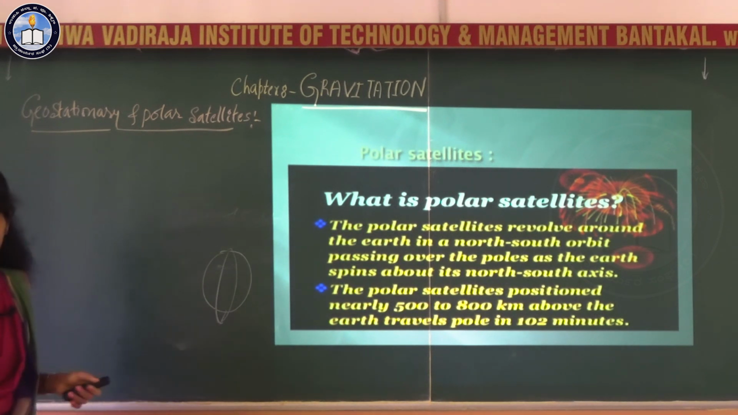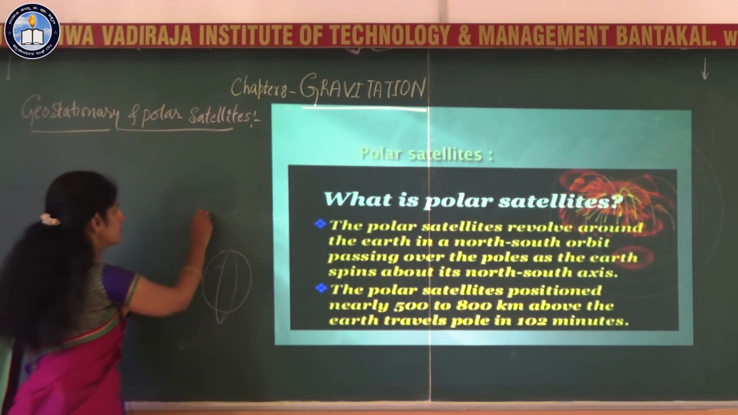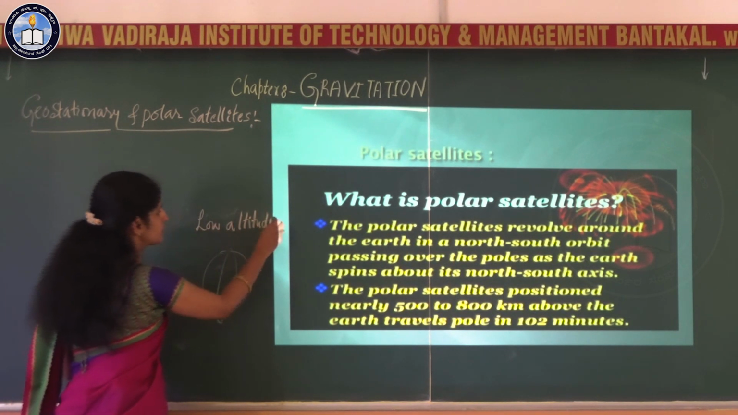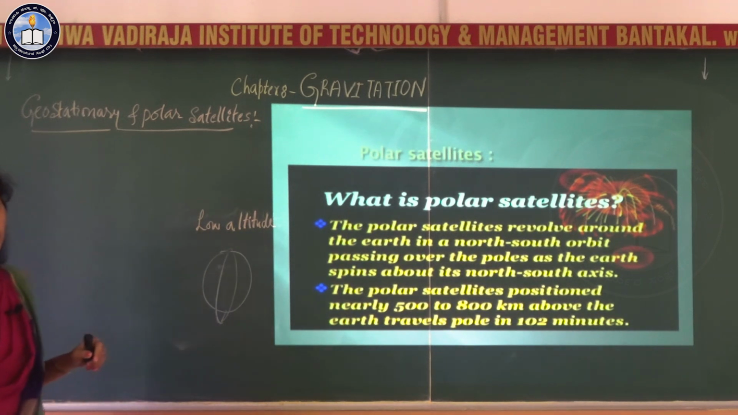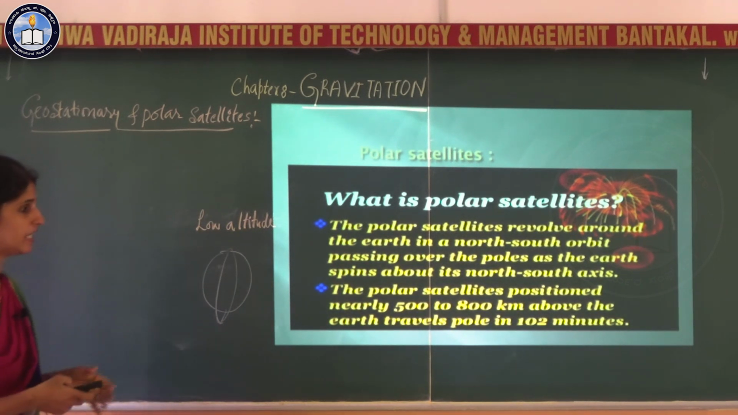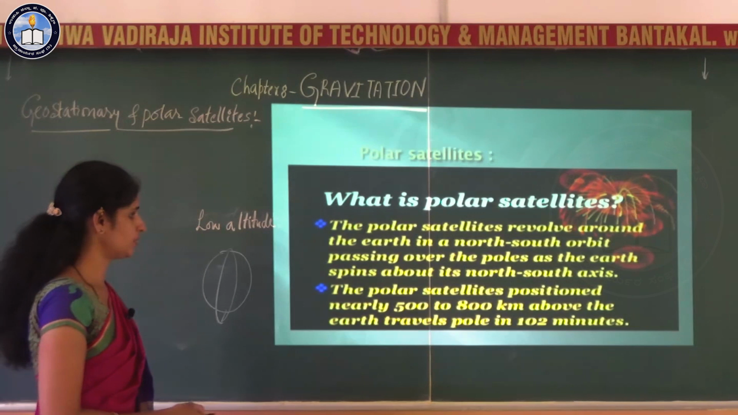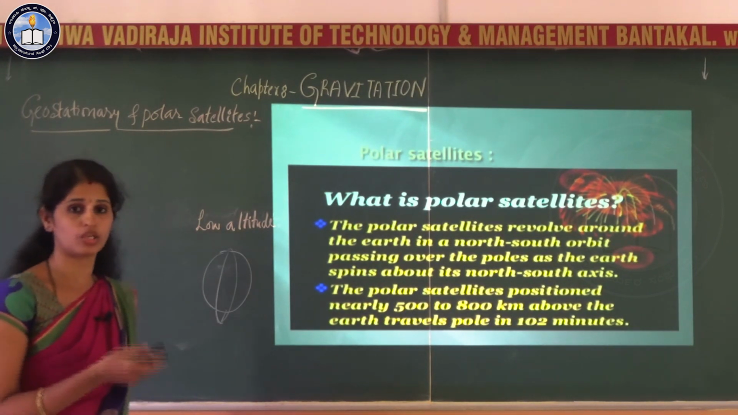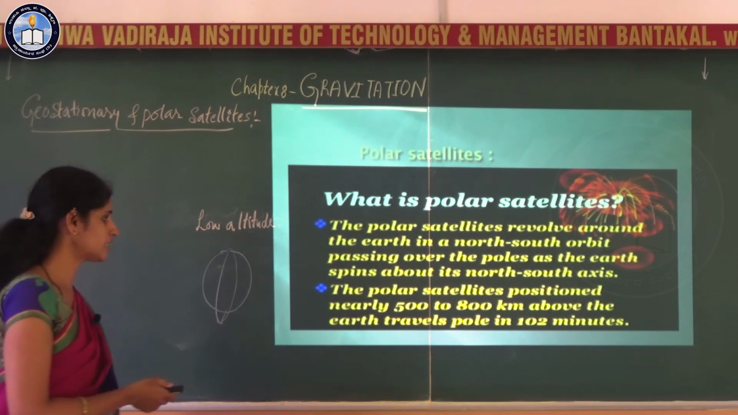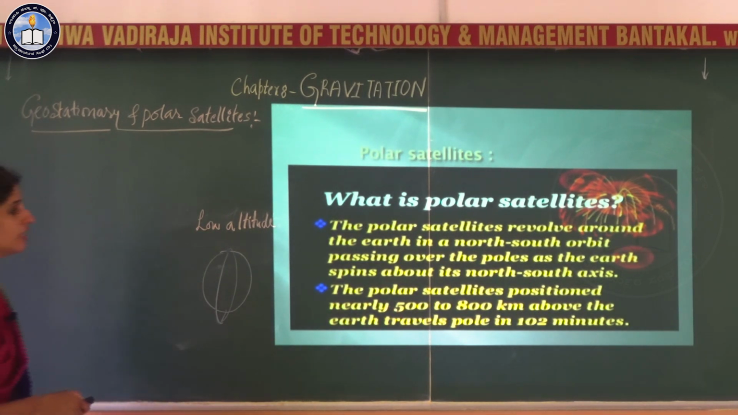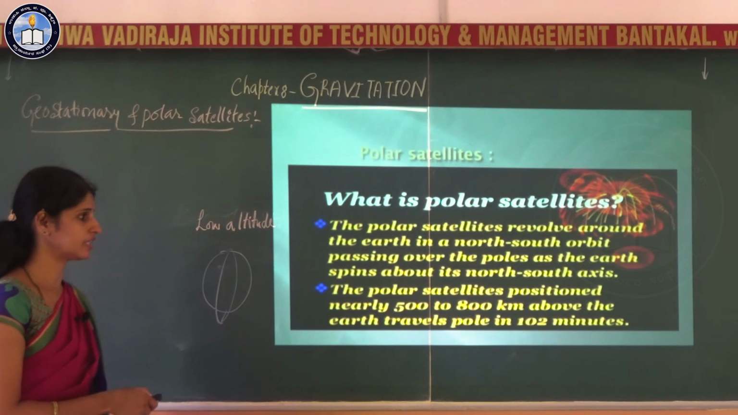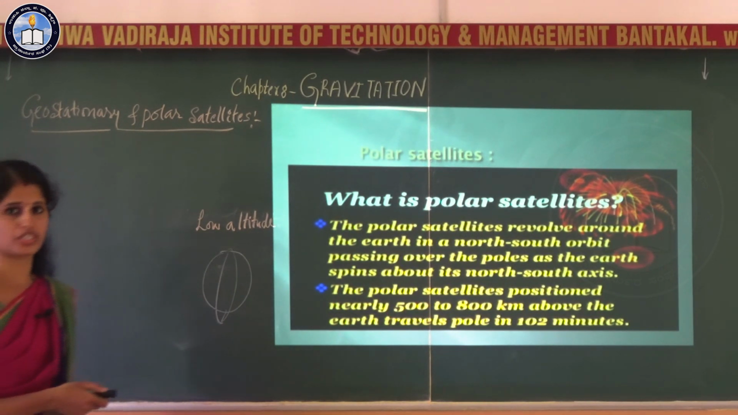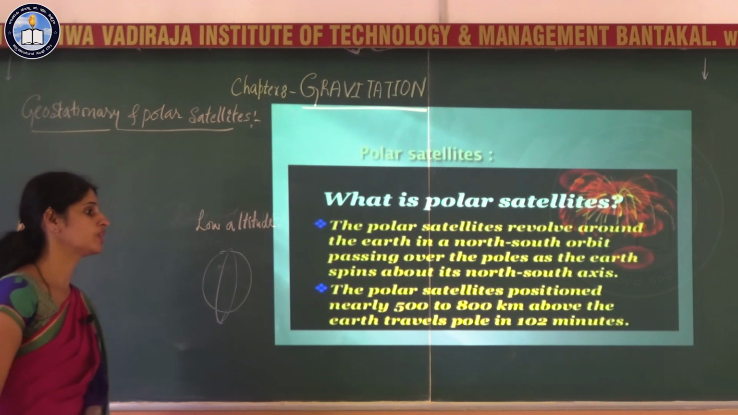They are also called low altitude satellites. They are placed at a very low height when you compare them to the geostationary satellite, which is about 36,000 km from the surface of earth. These satellites are placed at a height of nearly 500 to 800 km above the earth, and the period of rotation of this polar satellite is about 1 or 2 minutes.